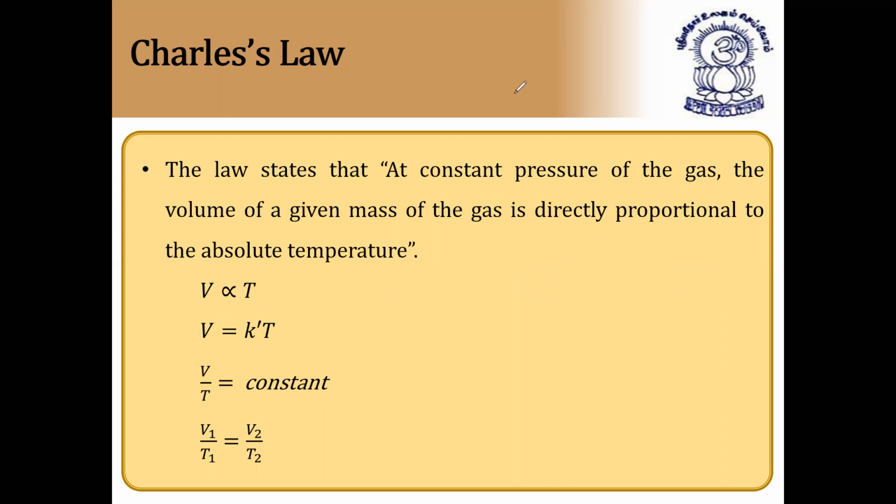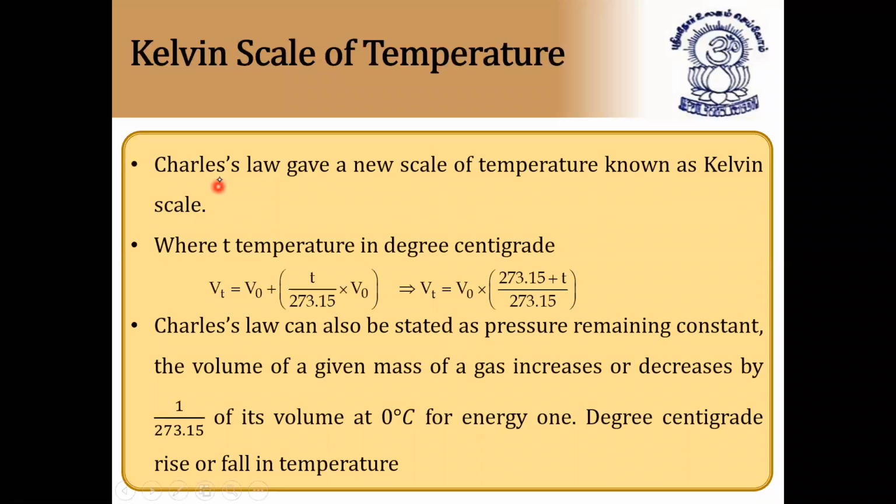Next, we'll see the same graphs in Charles' law also. Kelvin scale of temperature: Charles' law gave a new scale of temperature known as the Kelvin scale. Absolute temperature is based on the Kelvin scale, where t is temperature in degrees centigrade. So Vt, the new volume at temperature t, is equal to V naught, the initial volume, times (1 plus t by 273.15).